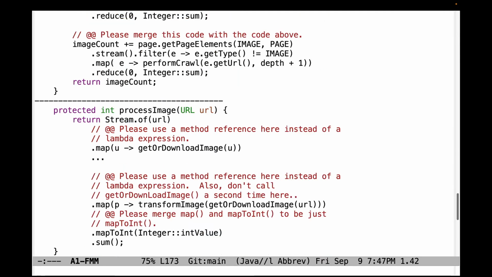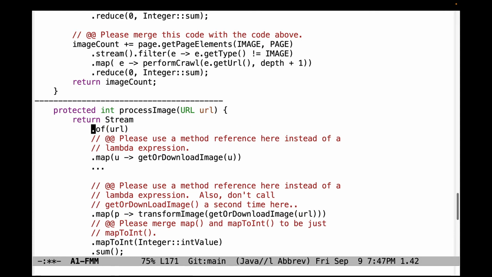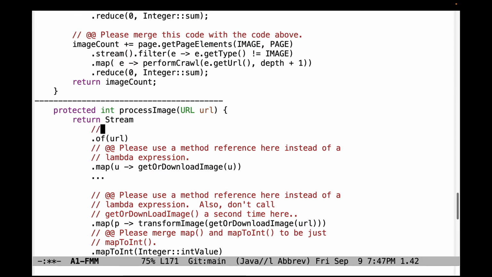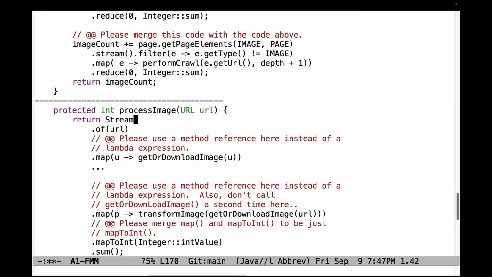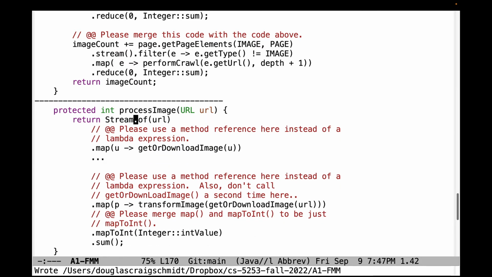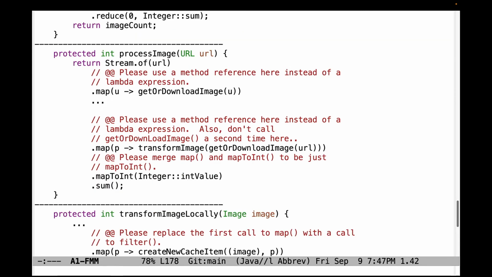Going on with issues with processImage. First of all, please make sure that you format your code consistently. So this should really be like this. So everything looks consistent. And of course, you should have a comment here that explains what you're doing, basically converting the URL into a stream. Please use a method reference here instead of a lambda expression. And same thing goes for down here.